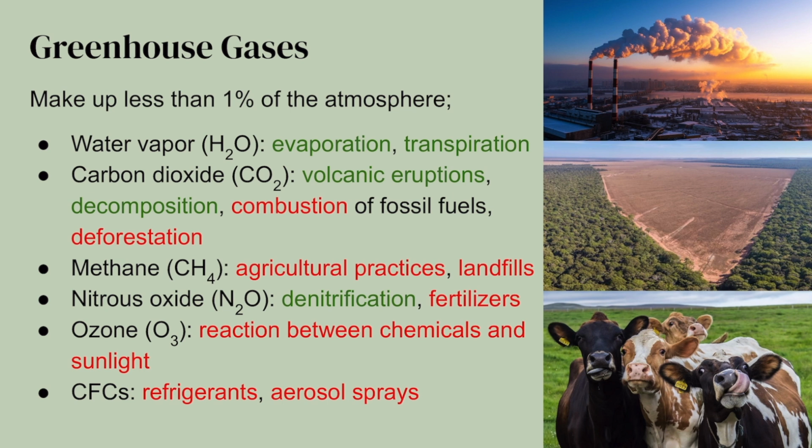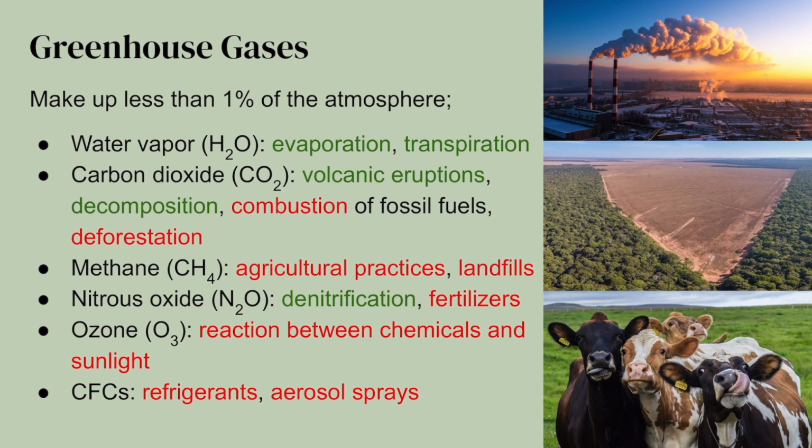Our next greenhouse gas is carbon dioxide, which is released by volcanic eruptions, by decomposition, and also by humans performing combustion to receive energy from fossil fuels, and also when we perform deforestation in order to harvest lumber. Methane is another greenhouse gas that's released by agricultural practices and released from the materials that are clustered together in landfills. Nitrous oxide is released naturally through denitrification. This is a step in the nitrogen cycle. Its concentration is increased as we begin to use more fertilizers.